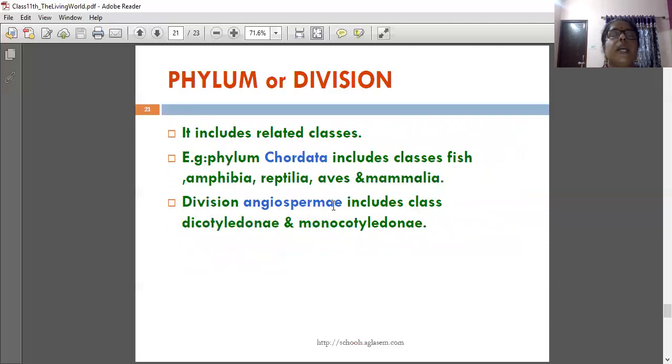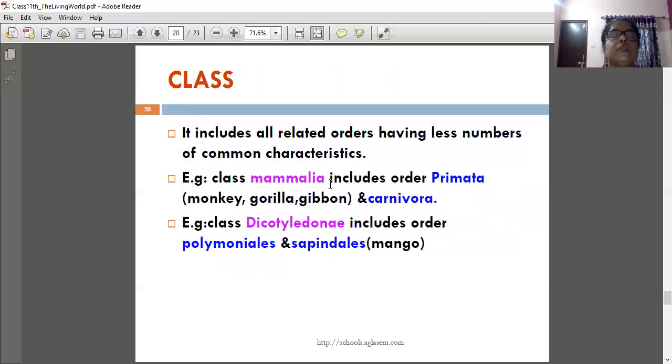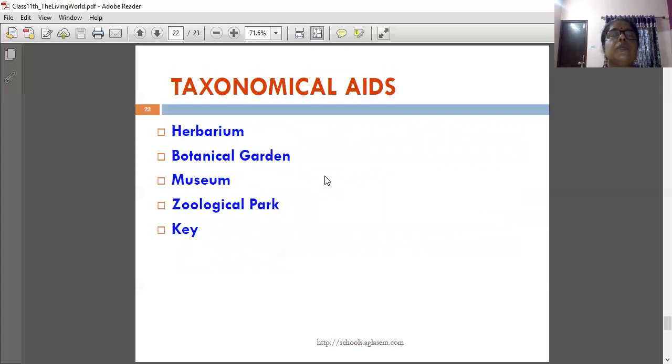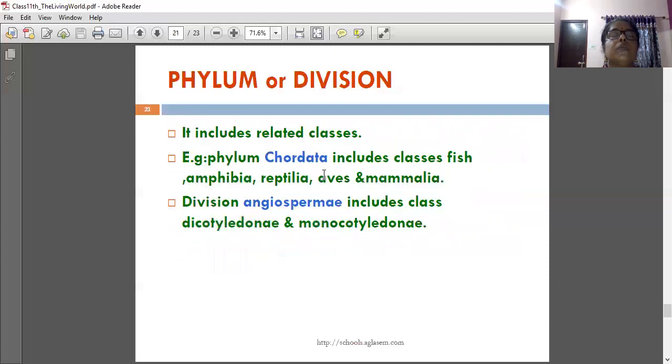Next one is phylum or division. It includes related classes. Example, phylum Chordata includes classes fish, amphibia, reptilia, aves and mammalia. Division Angiospermae includes classes Dicotyledonae and Monocotyledonae.